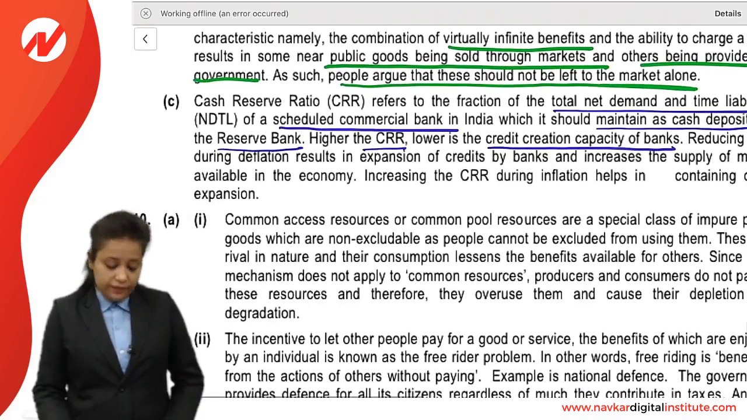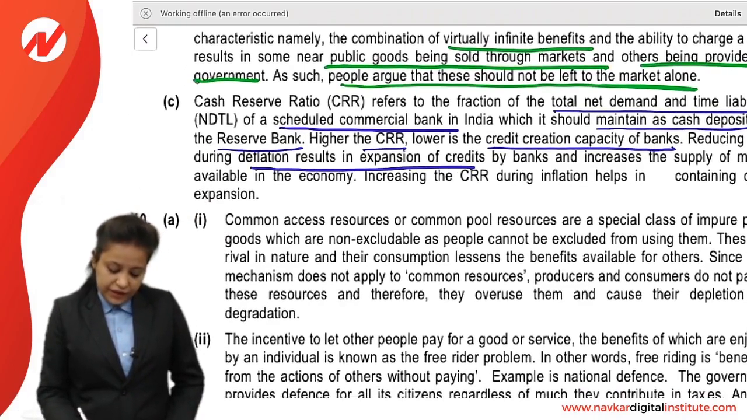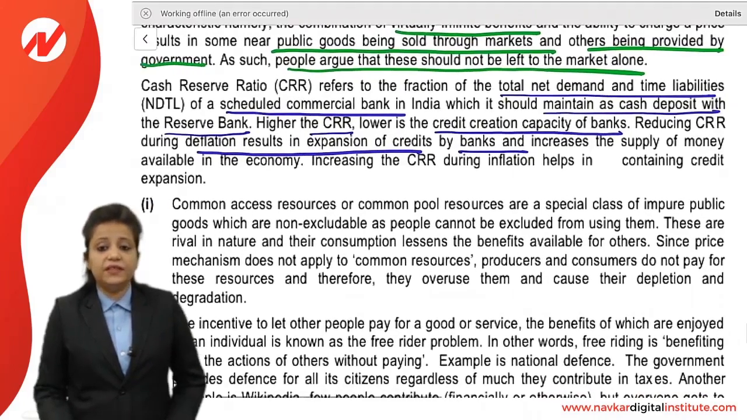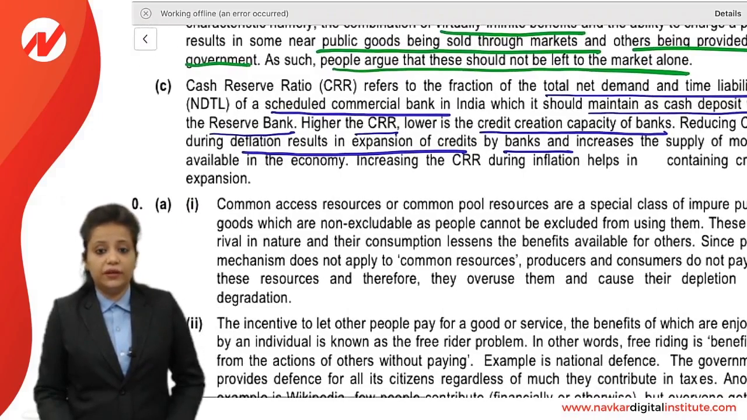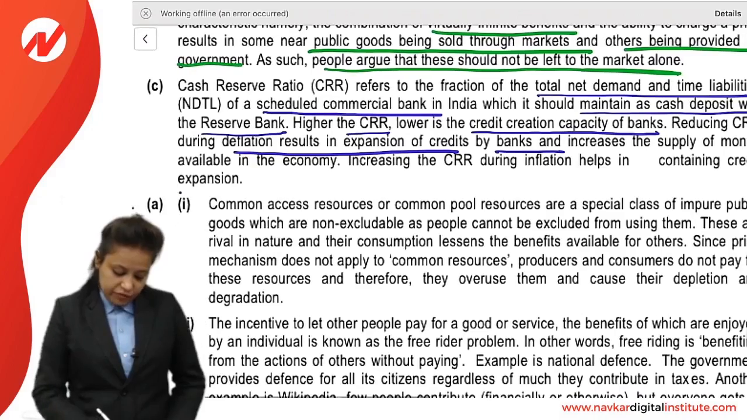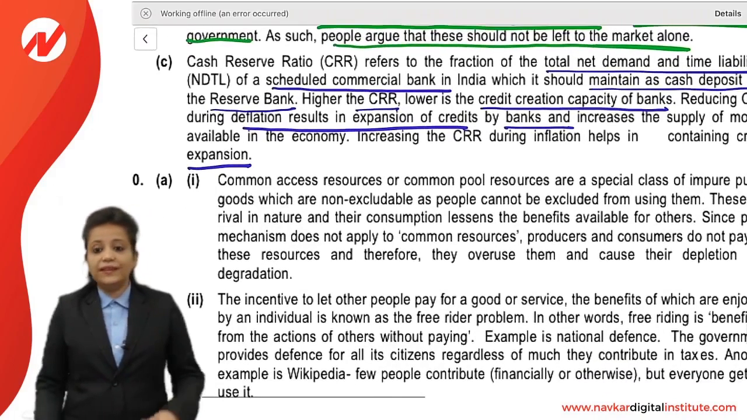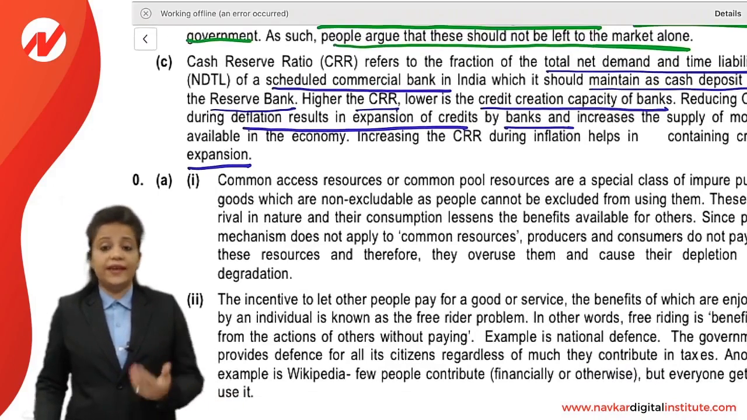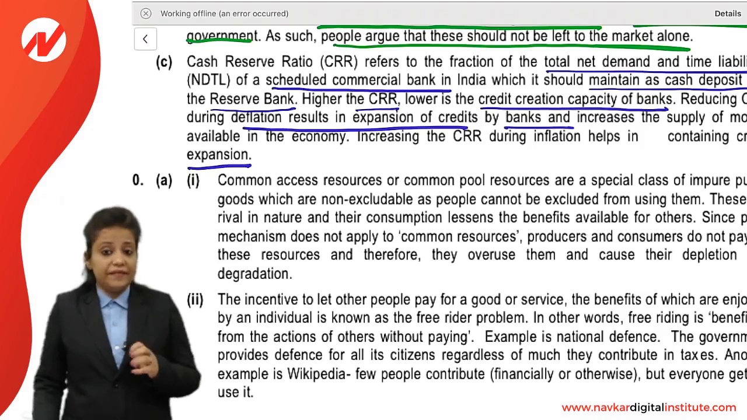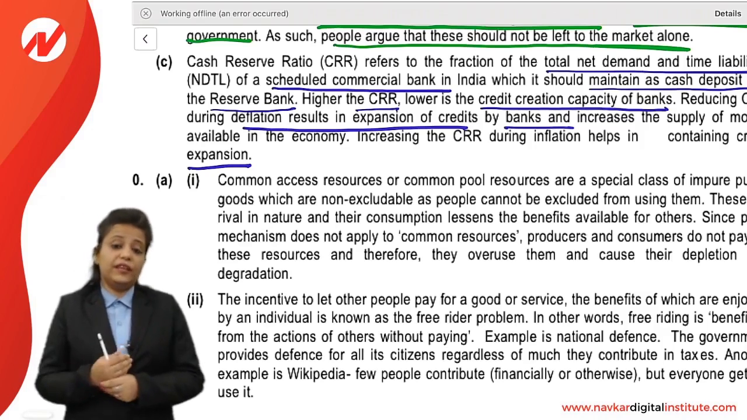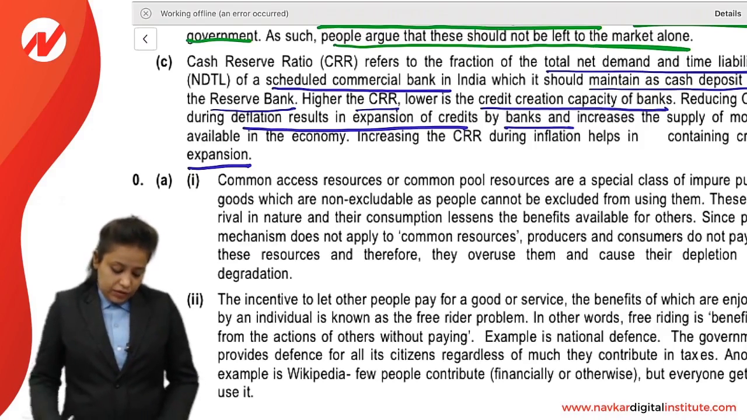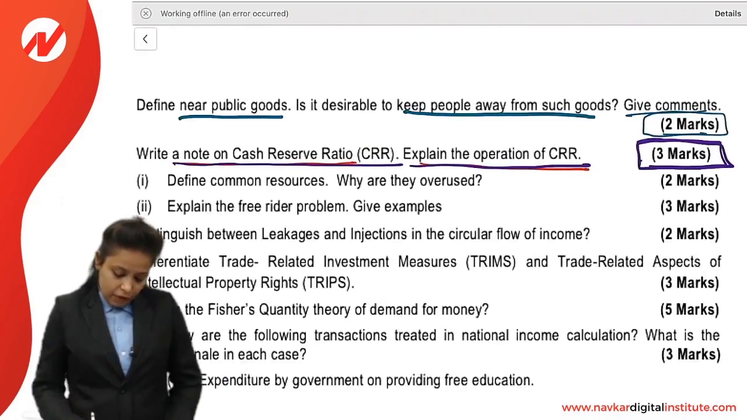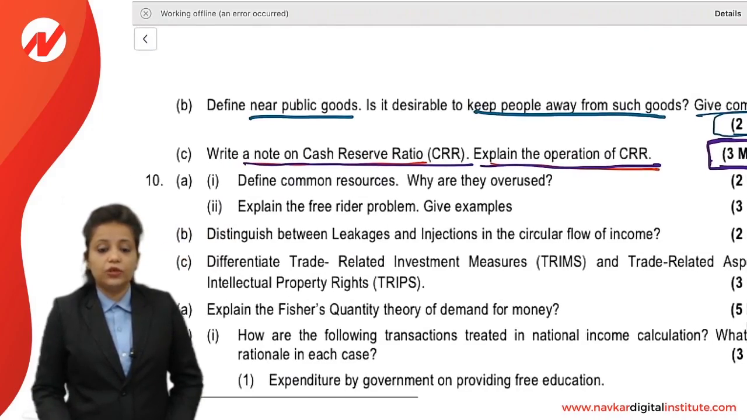Reducing CRR during deflation results in expansion of credit by banks and increases the supply of money available in the economy. Increasing the CRR during inflation helps in containing credit expansion, right? So if RBI increases CRR, it means banks can give less loans, and if the CRR rate is reduced, it means banks can give more loans, right? So this was our question of 3 marks. Next question number 10A.